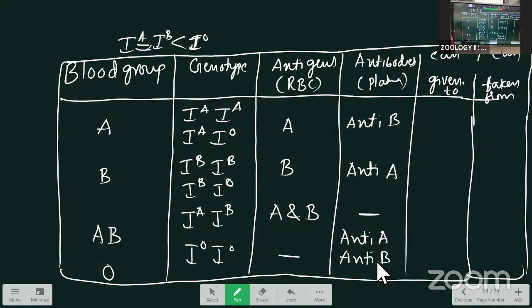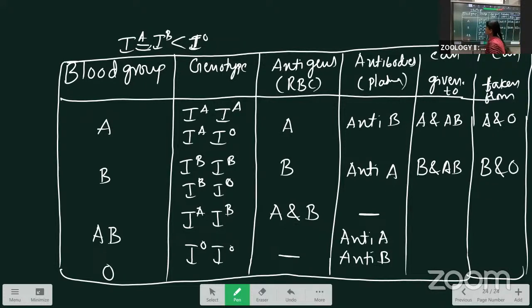Next, the A group. The A blood group is given to which persons? The A blood group is suitable to the A group and the AB group. They are taken from the A group and the O group. O group is the universal donor. That's why they are taking. Next is the B group. B group persons can give blood to B group persons as well as AB group persons, and they are taken from the B group and the O group.